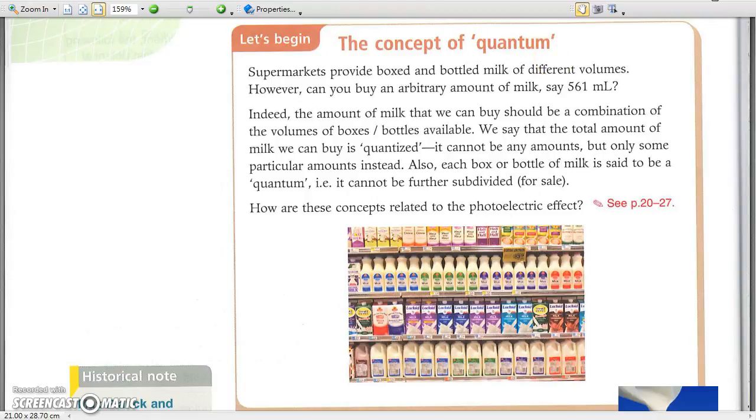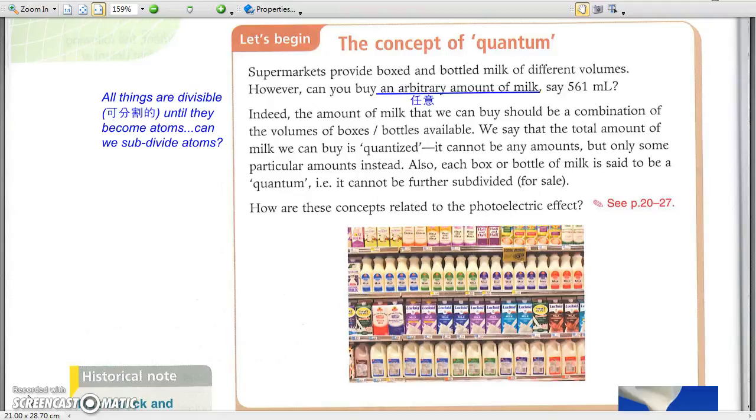As we know, all things are divisible until we reach the level of atom, and yet even atoms can be divisible. What about energy? Can we divide energy into very small units as small as we want? Quantum refers to the concept that the amount of energy can only increase in steps, but not in any arbitrary manner.